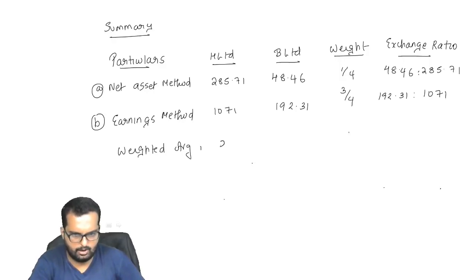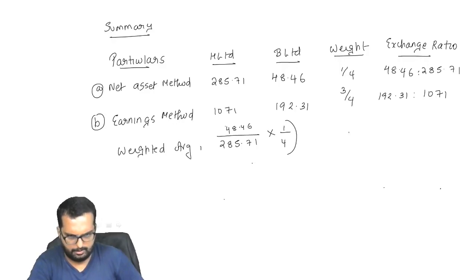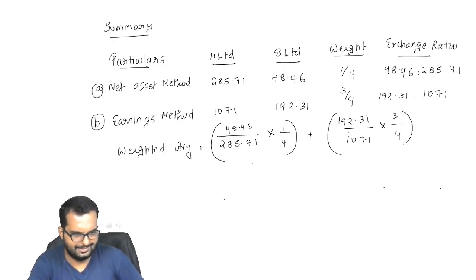So the weighted average would now be 48.46 divided by 285.7 into 1 by 4 plus 192.31 divided by 1071 into 3 by 4.